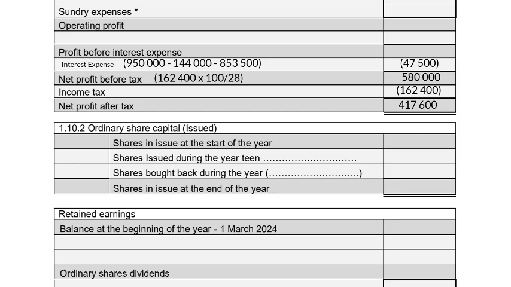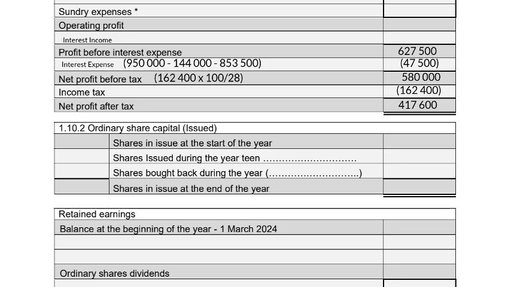You then work backwards to calculate your profit before interest expense. So the 580,000 rand plus the 47,500 will then give you an amount of 627,500.